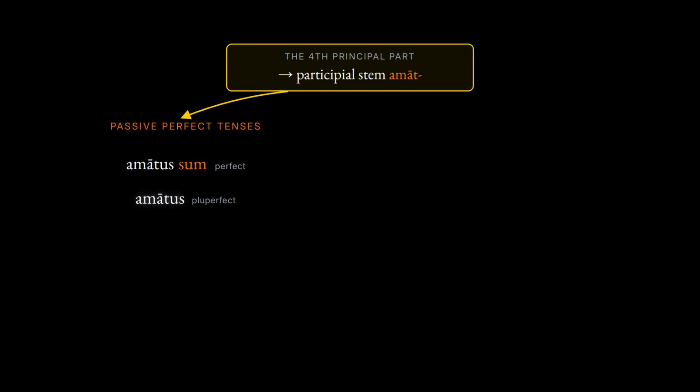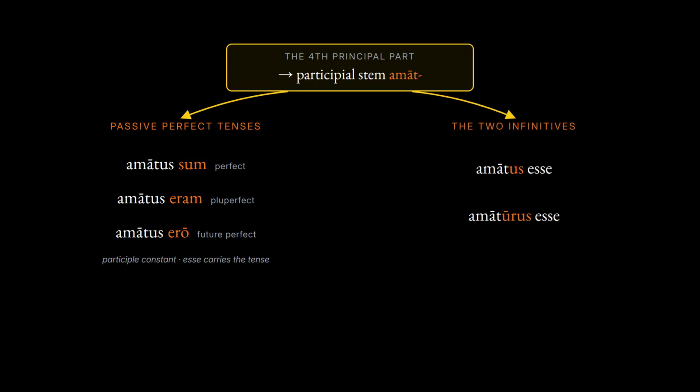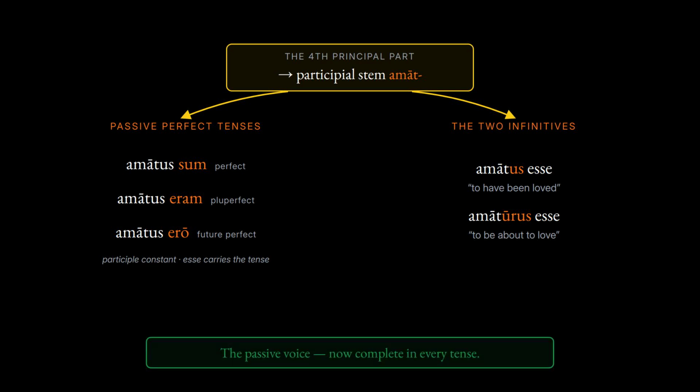Pull it together. One new form, the fourth principal part, unlocked all of this. Its participial stem builds the future active infinitive and every passive perfect tense. The perfect adds the present of the verb to be. Amātus sum. The pluperfect adds its imperfect. Amātus eram. The future perfect adds its future. Amātus erō. The participle always agrees with its subject like an adjective, and 2 infinitives cap the system, to have been loved and to be about to love. With this, the passive voice stands complete in every tense.